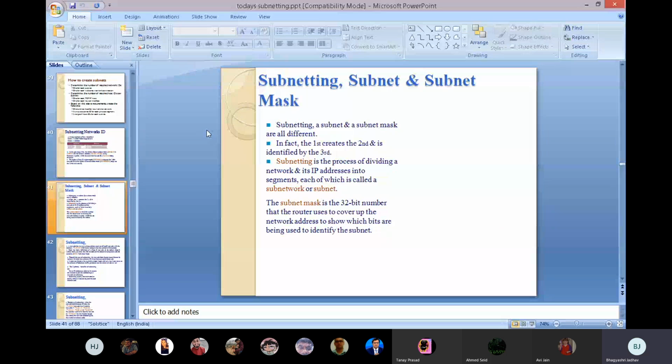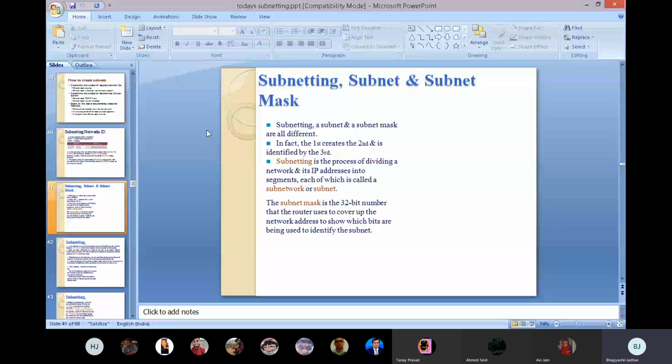Subnetting, subnet and subnet mask are all different. Subnetting is the process of dividing a network and its IP address into segments, each of which is called a subnetwork or subnet. Are you getting this point? See, again I am reading.